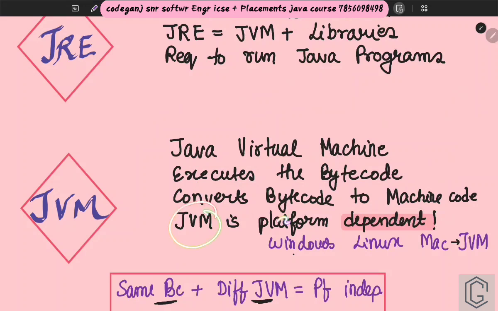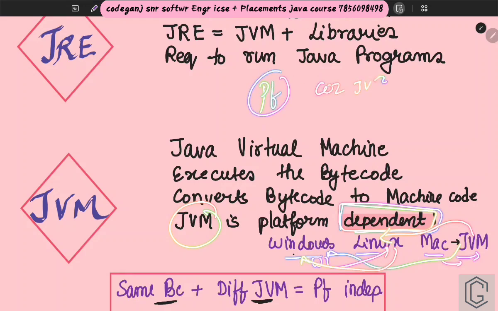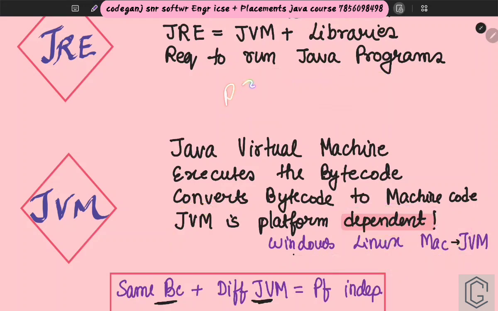Okay, JVM is platform dependent. See, JVM is platform dependent. Every platform will have its own JVM, which means it is platform dependent. This JVM you cannot run here, this WhatsApp you cannot run here. But Java is platform independent. Why? Because of JVM. You see the contrast. You understand this, right? Why is Java platform independent? Because of JVM. Java will produce the same bytecode, so you can run the same code everywhere. If you write "hi there" and message it from Android to your iPhone friend, it will still go as "hi there", right? It is just that the platform is different.